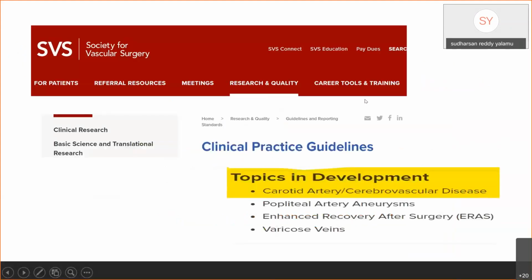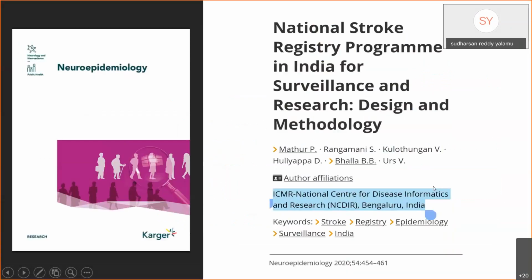And with regard to guidelines from the SVS, those on carotid artery and cerebrovascular disease are yet to come. And India has started the National Stroke Registration Program for Surveillance in the year 2020.